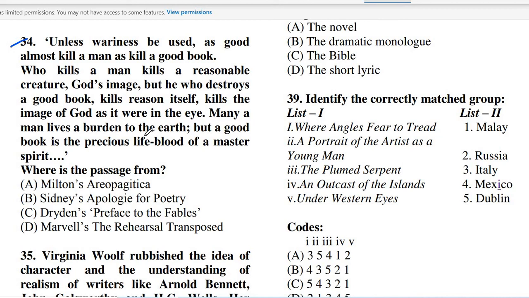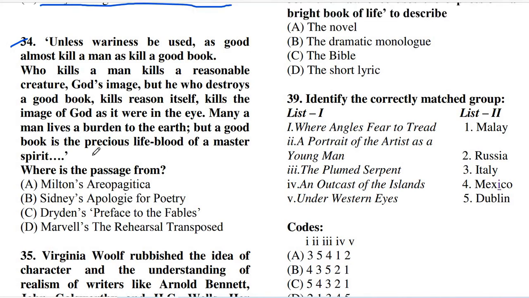Many a man leaves a burden to the earth, but a good book is the precious life-blood of a master spirit. So this is within quotation, and we have to tell where the above-mentioned passage has been taken from.